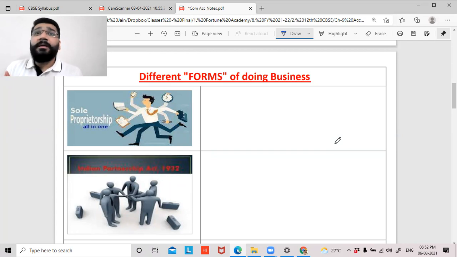Second, the limitation could be in the management of the business. Maybe you want to open branches across the city in multiple places, or across various cities in Tamil Nadu, or maybe you want to open branches pan India. With so many stores being opened and so much business expansion, one person handling the entire management is not that easy. So people look up to business partners who can take the accountability and responsibility of managing the business. There could be a lot of limitations in sole proprietorship, because of which it gives birth to partnerships, companies and so on.